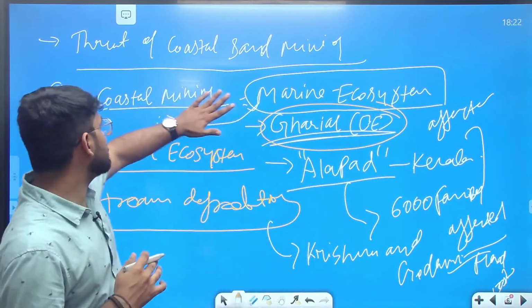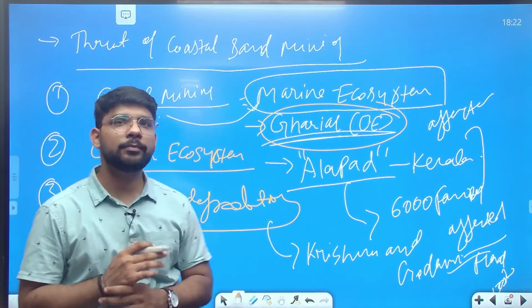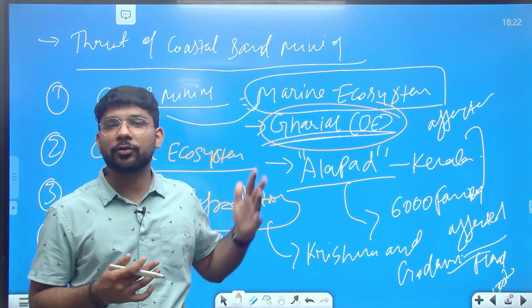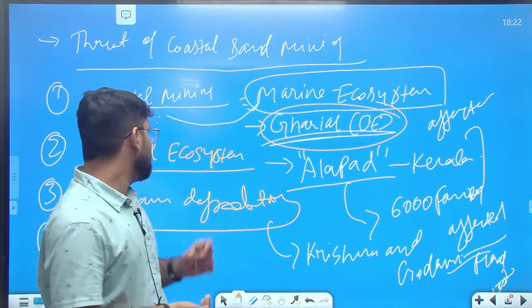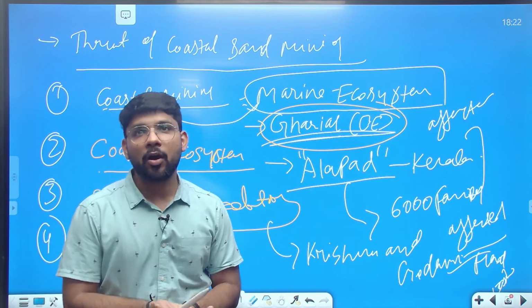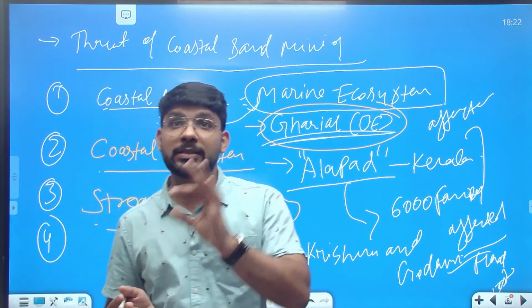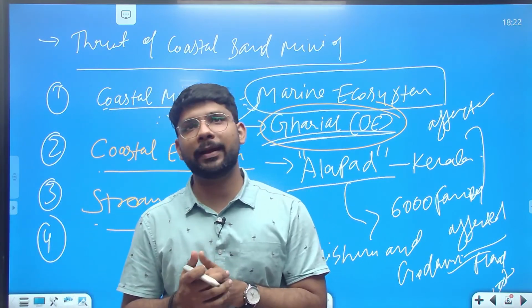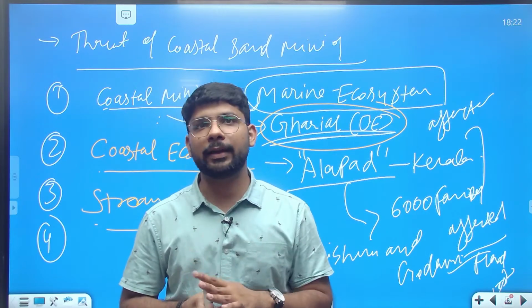So here we discussed the marine ecosystem, which is directly impacted, and you can give the example of the ghadial. For the coastal ecosystem, you can give the specific example of the Alappad region of Kerala, where 6,000 families were impacted due to coastal sand mining.